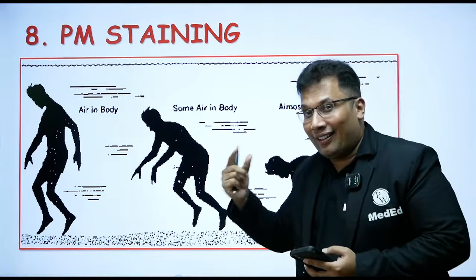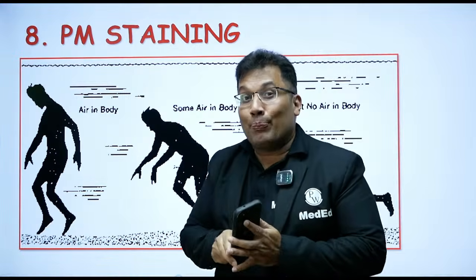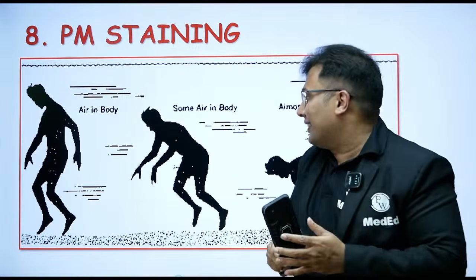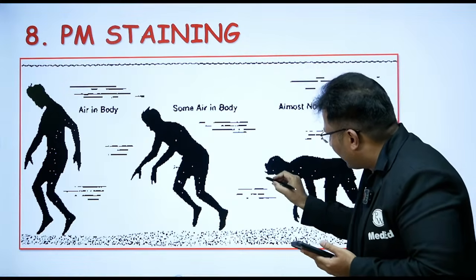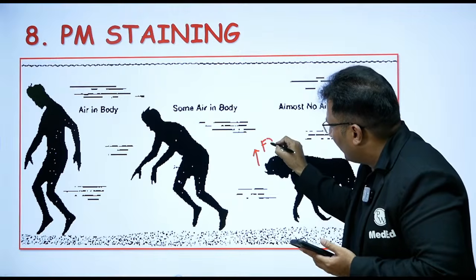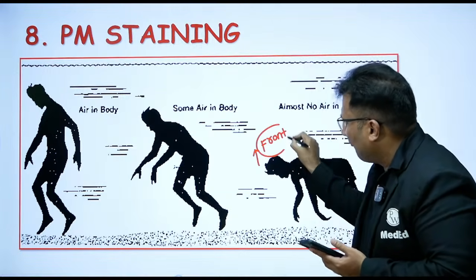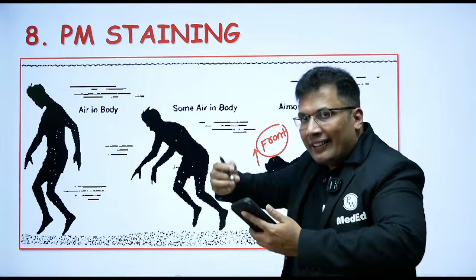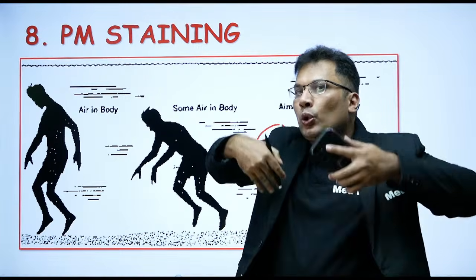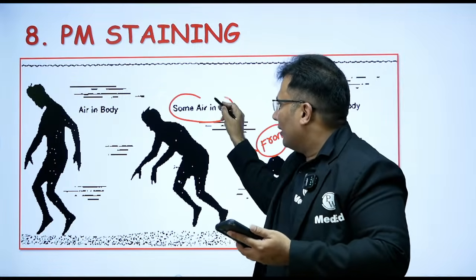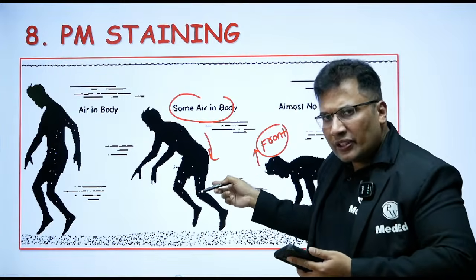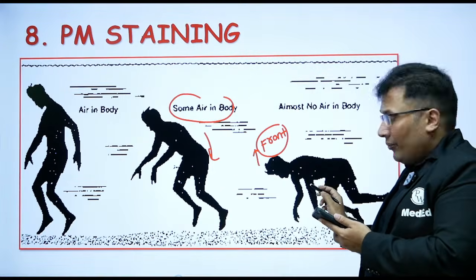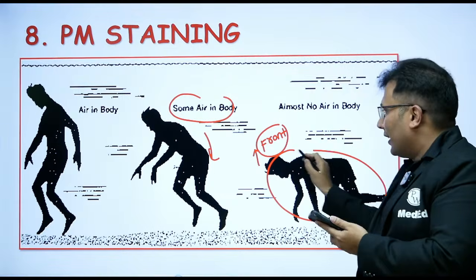Then one more NEET PG question. Postmortem staining. What happens in drowning? Postmortem staining is normally seen on the front of the body like this. When more and more water enters into the body, it attains this position after 1 hour, 2 hours, after 3 or 4 hours. So this is the final position of the dead body in case of drowning.